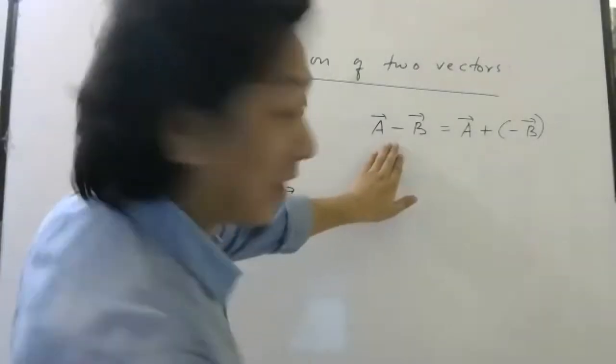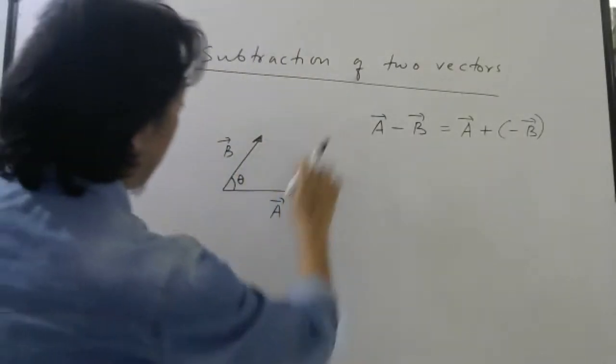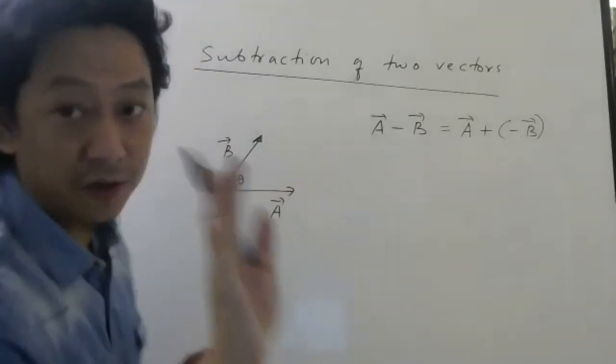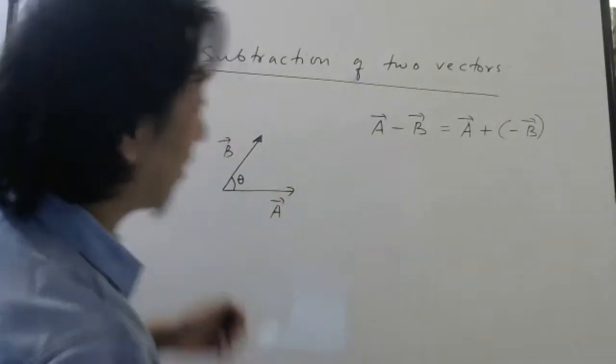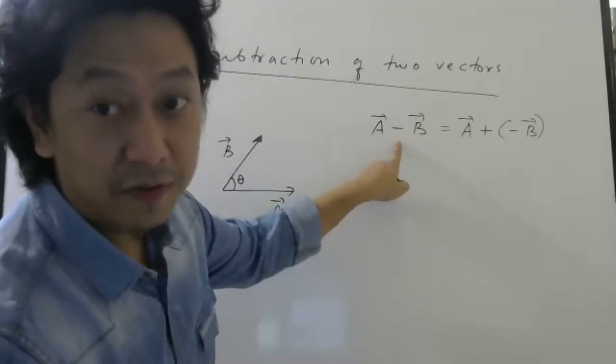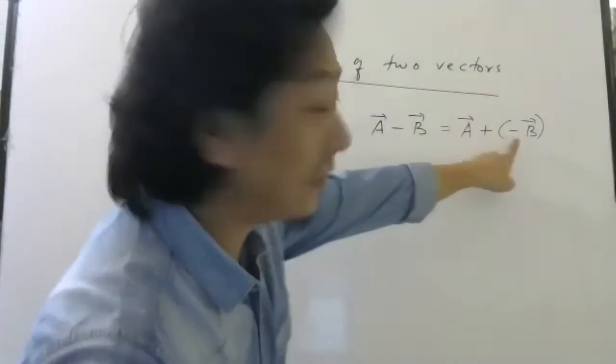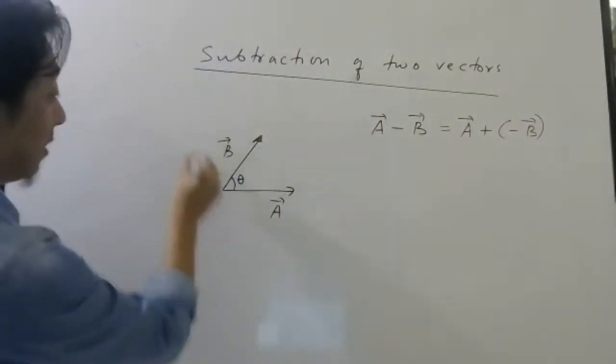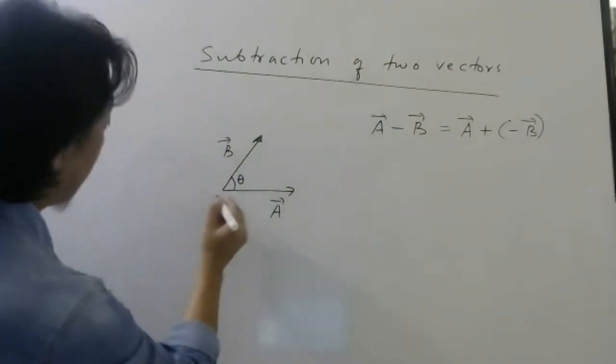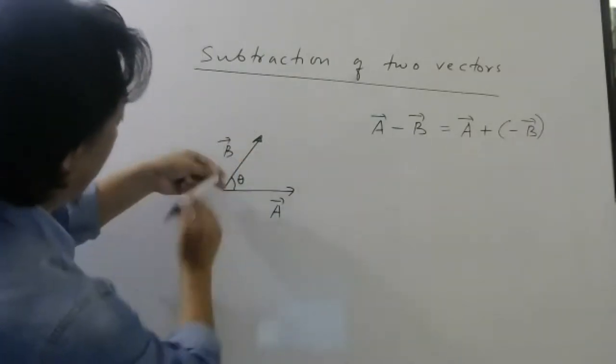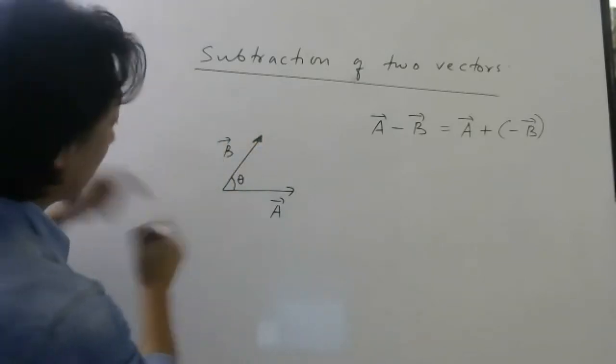I am not going to make a parallelogram here and add, because that will give me A bar plus B bar. To find the difference of the vectors, first I will find minus B bar. B bar is given to you, remember. So minus B bar will be, you do it like this, ulta, flip it.